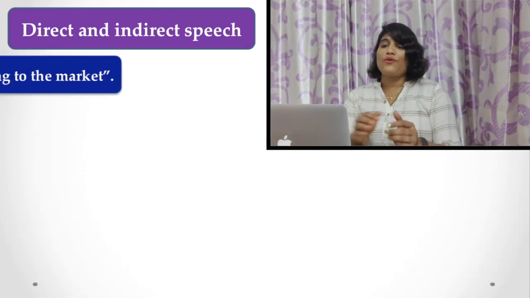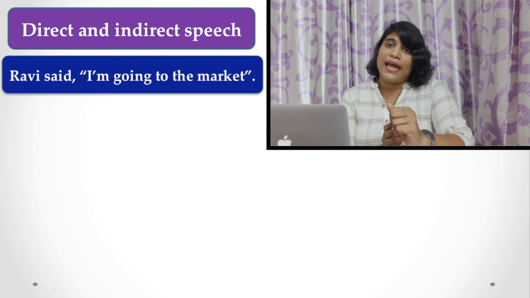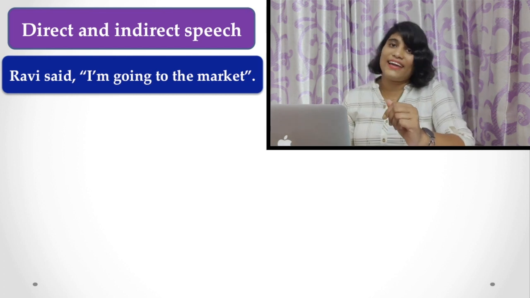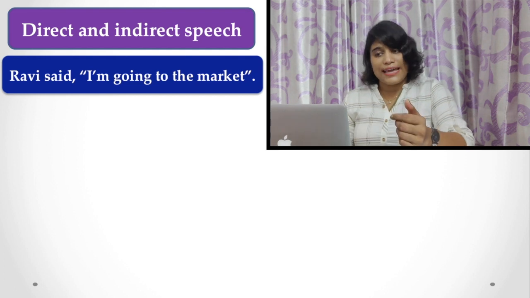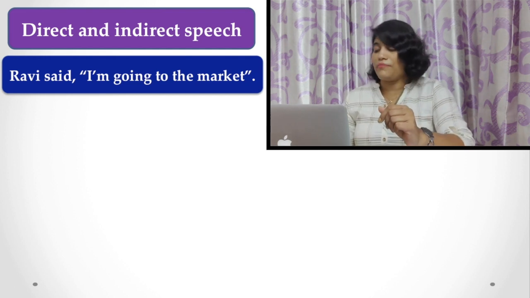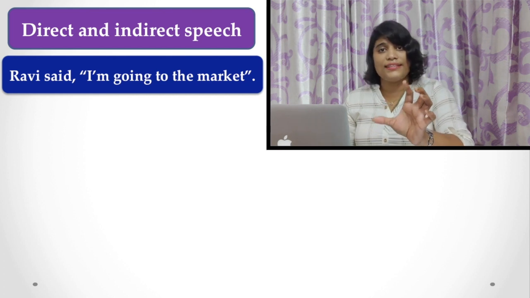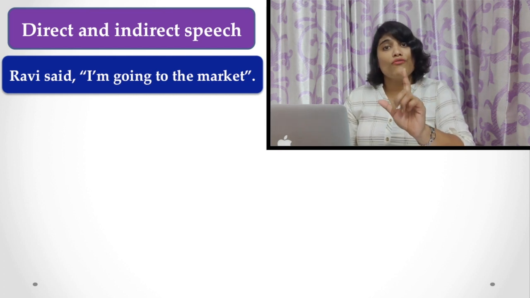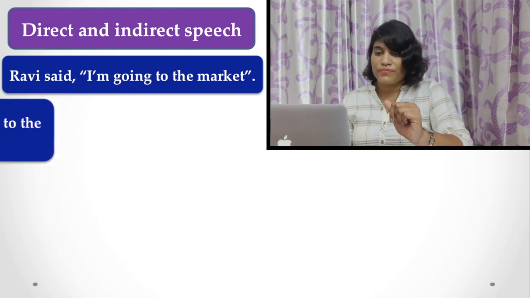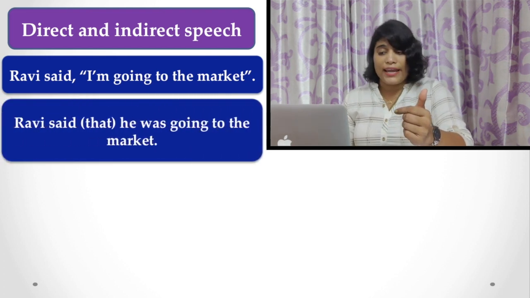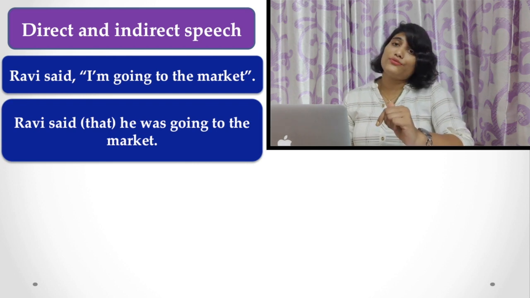So what is called direct speech and what is indirect speech? Let's see the example first. Robbie said, "I am going to the market," and what Robbie said, the words are written within inverted commas. Similarly, Ravi said that he was going to the market.